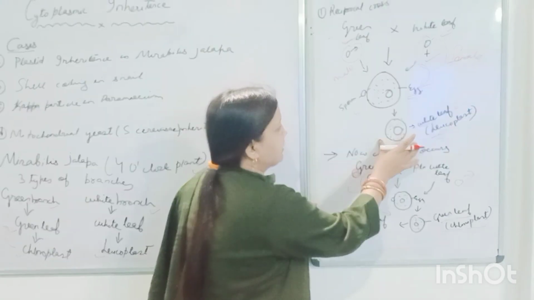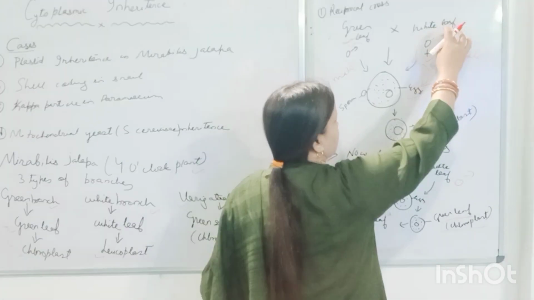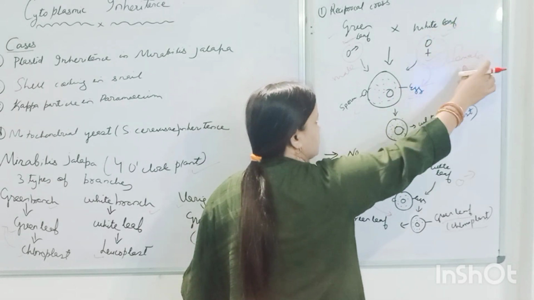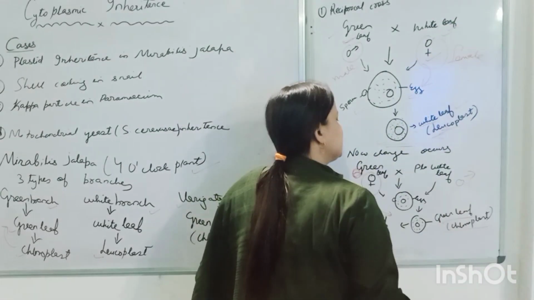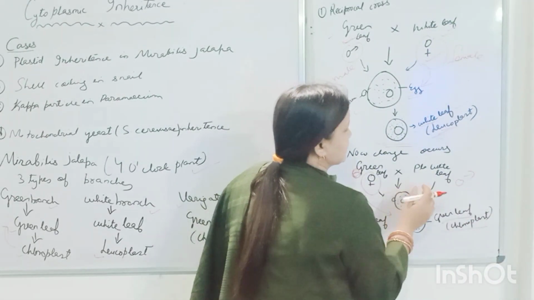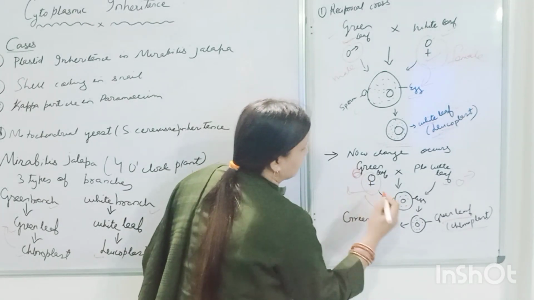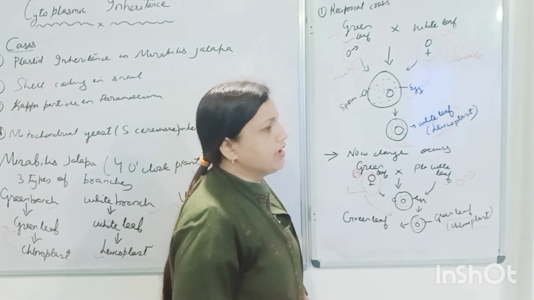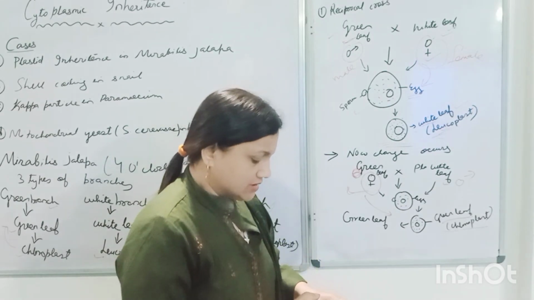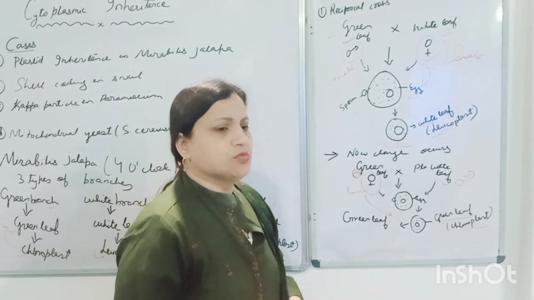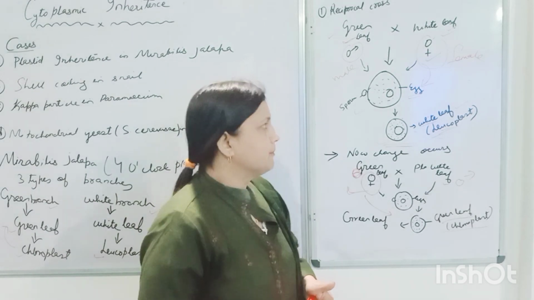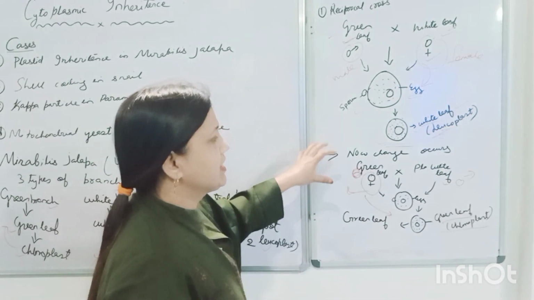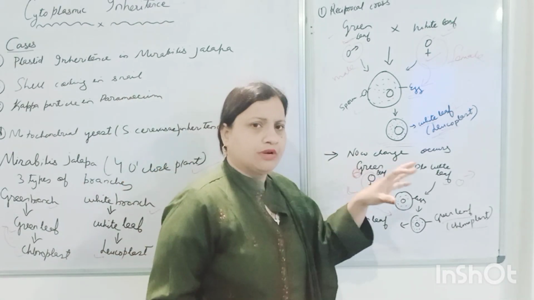Here we see a white leaf, because the female which contributes this one has a white leaf because of the presence of leucoplast. In the same way, here we see it has a green leaf, the female has a green leaf, so the result is coming green. This is because the egg cytoplasm is shared by the female, and that is your cytoplasmic inheritance.